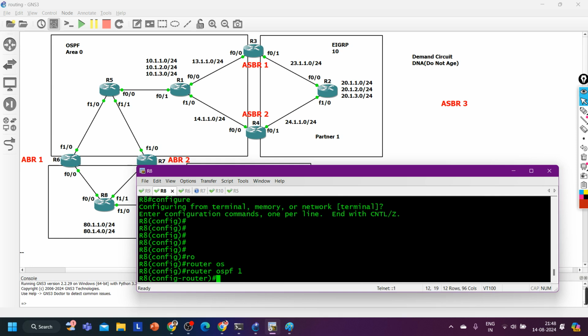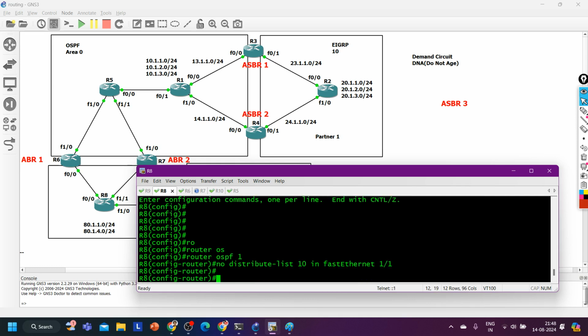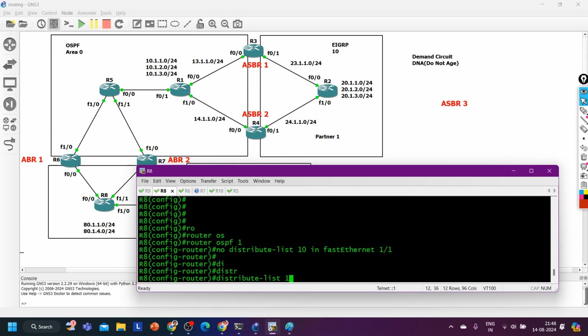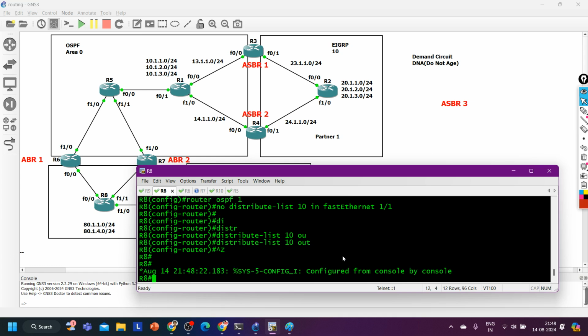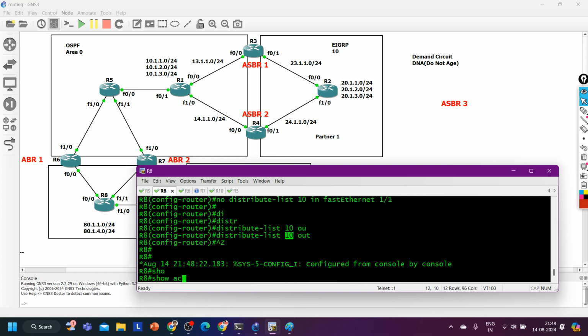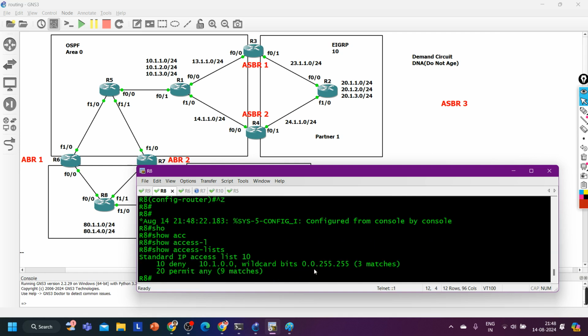Now router ospf 1. Now guys, tell me the scenario how you want to filter the route. Tell me some scenario. See, first of all, if I apply this distribute list in out direction, what will happen? Distribute list number 10, and I am saying out for all direction, means do not advertise prefixes which are matching in this access control list. And which prefixes are matching in this access control list?